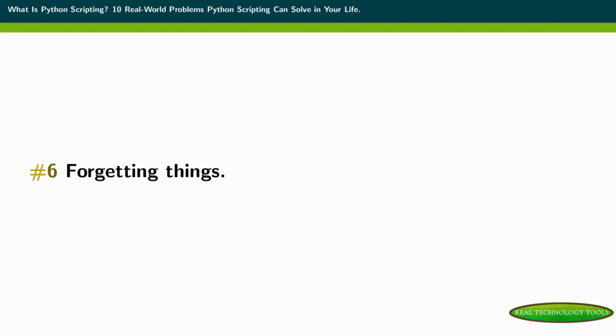Real-world problem number 6, forgetting things. And let me give you the specific example right away. You want to know how much money you'll have left at the end of the month based on the money you currently have and the expenses you'll have during the rest of the month? Then Python scripting can do that. It's really easy to forget that you need to pay for something during the month, and then at the end of the month, you're in the red just because you forgot about it. Well, if you implement that in a script, then it will never forget about it.